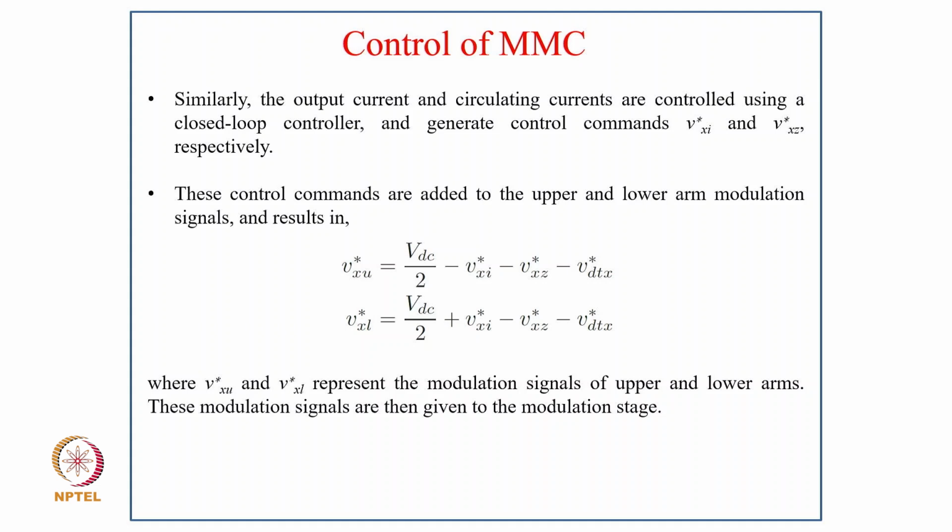The control commands are added to the upper and lower arm modulation signals, which results in VXU star equal to VDC by 2 minus VXI star minus VXZ star minus VDTX star, and similarly VXL star equal to VDC by 2 plus VXI star minus VXZ star minus VDTX star, where VXU star and VXL star represent the modulation signals for the upper and lower arm. These modulation signals are then given to the modulation stage.